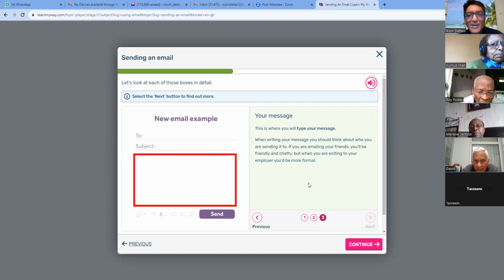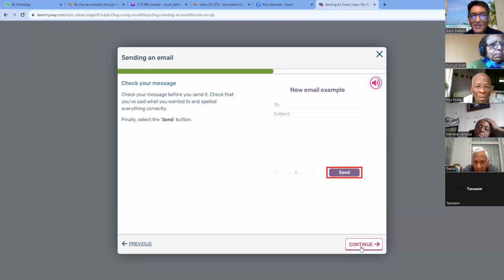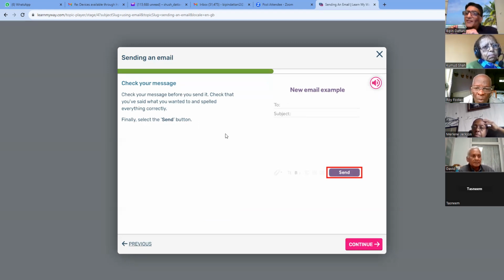When writing your message, you should think about who you're sending it to. If you're emailing your friends, you'll be friendly and chatty. But when you're writing to your employer, you'll be more formal. Continue. Check your message. Check your message before you send it. Check that you've said what you wanted to say and spelled everything correctly. Finally, select the send button. So just to summarize, we said who it's to, what the subject was, a little bit of narrative, and then we press the send button. Okay, continue.